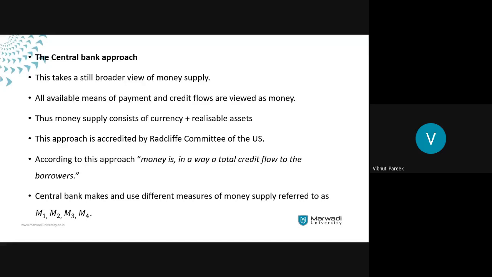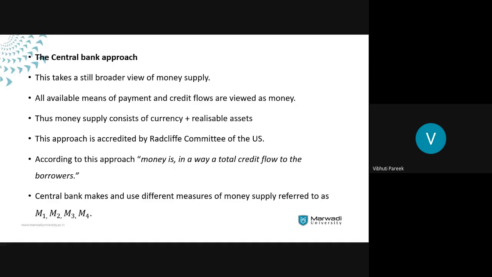They can be calculated as money. Nothing else can be included. So, as per the central bank, money is something which is money plus something that can be converted into money at will. And this is the approach which was accredited by the Radcliffe Committee of US.